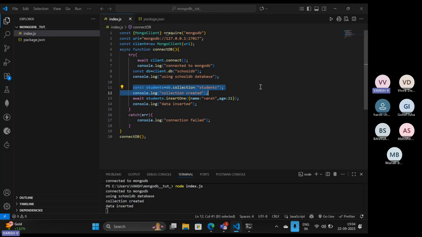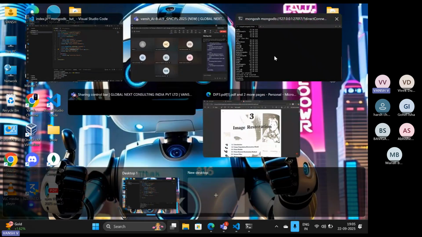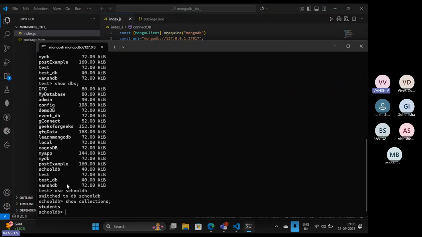named students. But basically in MongoDB, you will get the output only when you create a collection and it has some content. That's how it is different from MySQL. So when I insert a value using insertOne, like name Vansh and age 21, and execute this code, you can see in our Mongo shell that students is there and we can get the output.